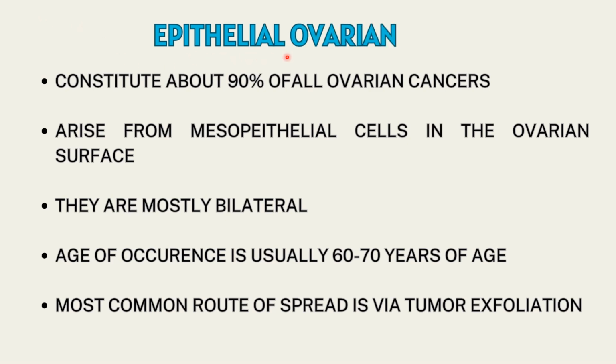Now we are talking about epithelial ovarian cancer. Epithelial ovarian cancers constitute about 90% of all ovarian cancers. So, when we are talking about ovarian cancers, about 90% of them are epithelial ovarian cancers. They form the majority of ovarian cancers. It arises from the mesoepithelial cells of the ovarian surface. They are mostly bilateral in origin, and the age of occurrence is 60 to 70 years.